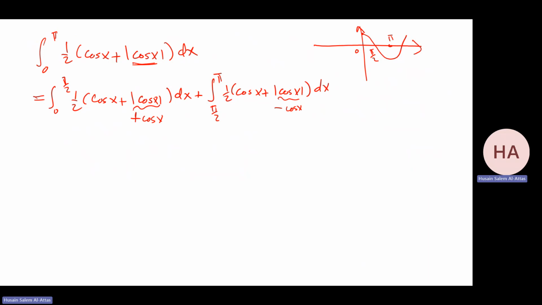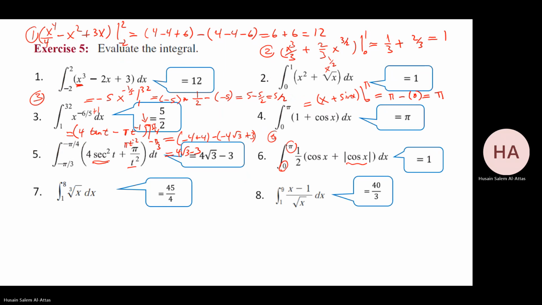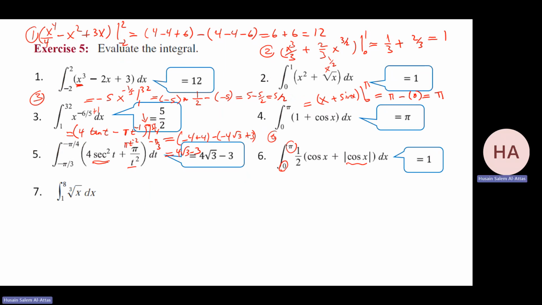0. Who cares? 0. That will be 0 to pi over 2, 2 cosine x dx. Here I have 0. What is the integral of this? That will be sine x from 0 to pi over 2. So that will be sine pi over 2 minus sine 0, which is 1. So the answer of this is 1.